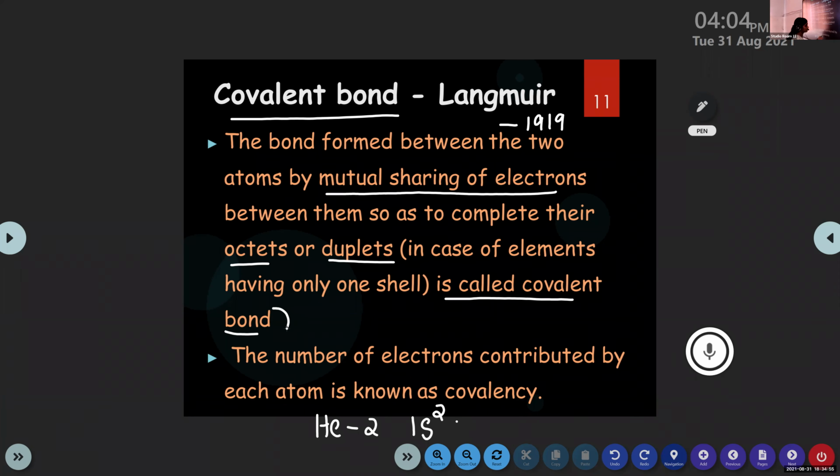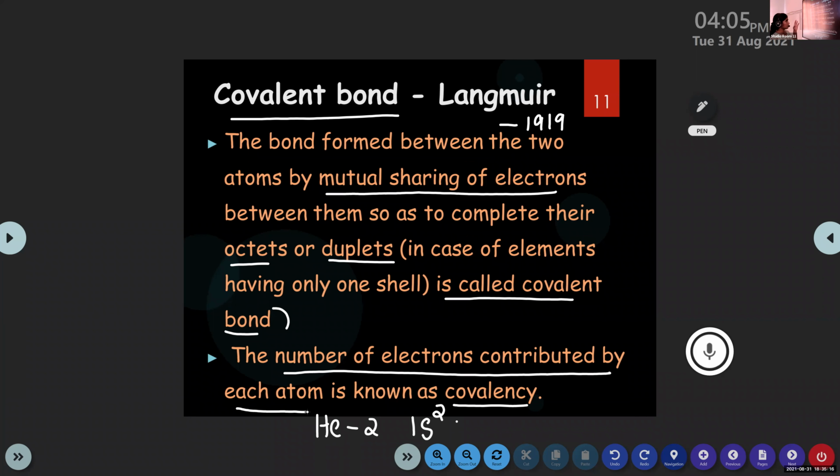And here you become familiar with one term, covalency. Covalency is the number of electrons contributed by each atom. The number of electrons contributed by each atom is known as covalency. I will show you one example regarding this covalent bond.